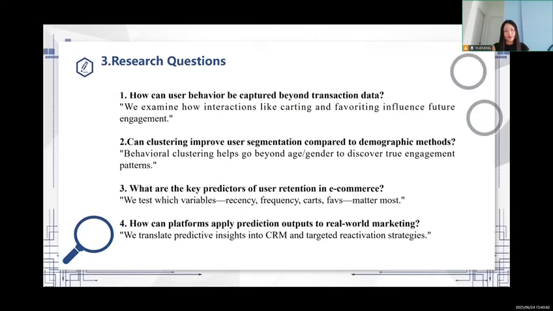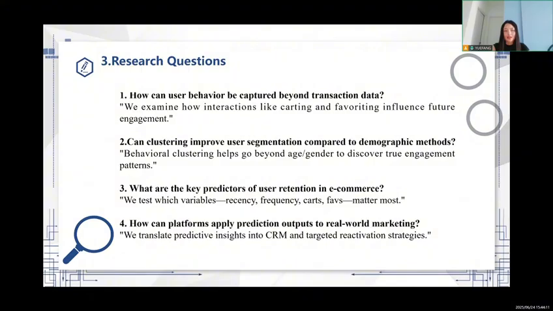Research questions. 1. How can user behavior be captured beyond the transaction data? We examine how interactions like carting and favoriting influence future engagement. 2. Can clustering improve user segmentation compared to demographic methods? Behavioral clustering helps go beyond age and gender to discover true engagement patterns.